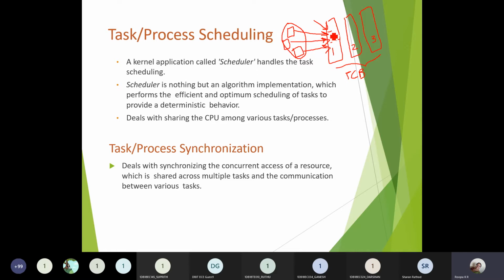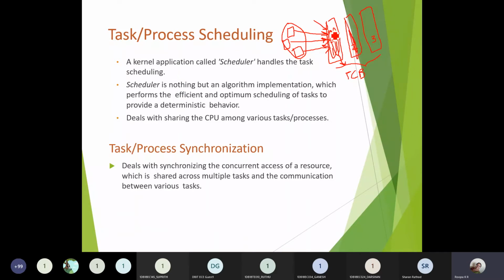It utilizes the data, it completes the execution of this program, and it comes out of the task, meaning the complete operation will be done. Once the complete operation is done, the termination of the task will be taken care of by the real-time kernel. It goes for the second one.